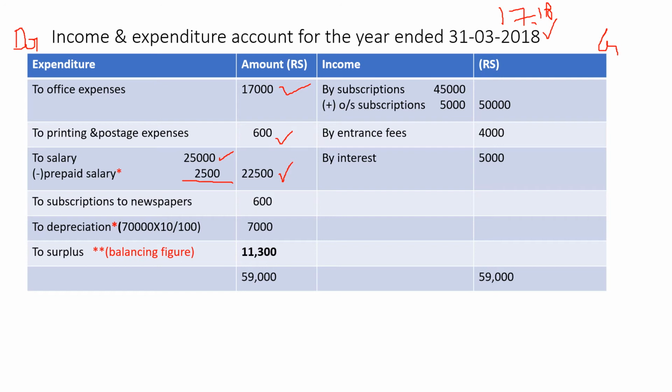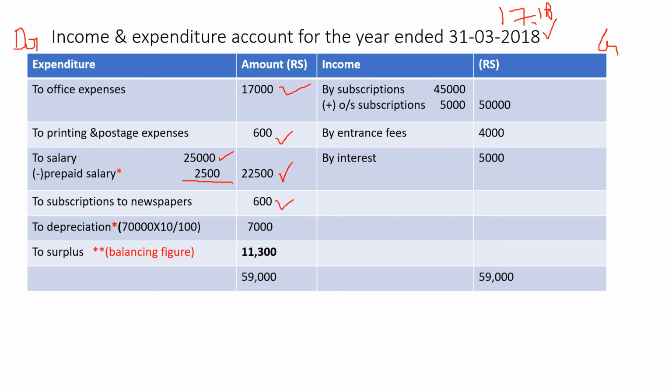Then subscriptions to newspapers. Most of the students have a doubt: subscriptions is income, right? Then how does it come in payment, in expenditure? See, it is not subscription from members. This is not the income part. This is the company giving subscription to the newspapers. We are subscribing to the newspaper, so we will have to pay the money for newspapers. So that is why it is expenditure. To subscriptions to newspapers 600.